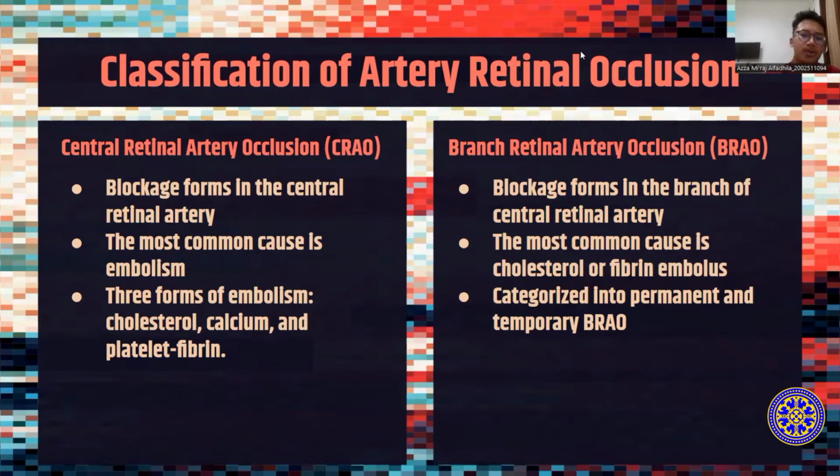Meanwhile, if the blockage occurs in a branch of the central retinal artery, the abnormality is known as BRAO. The most common causes of BRAO are the same as for CRAO, which is cholesterol or fibrin embolus. This disorder can cause vision loss due to retinal tissue hypoperfusion. BRAO can be further classified into permanent and temporary BRAO. The permanent BRAO will result in more severe vision loss and worse visual prognosis.